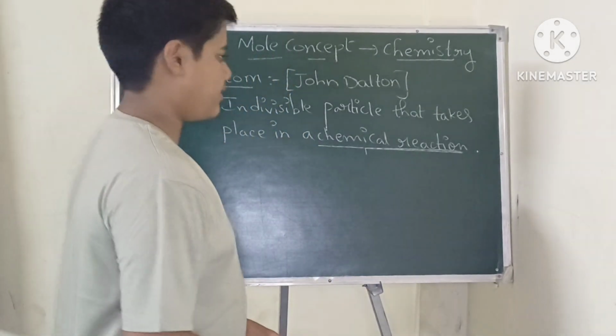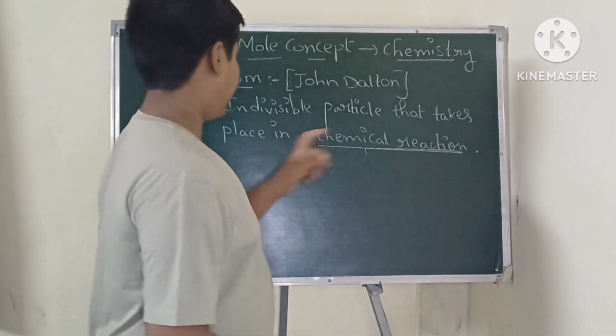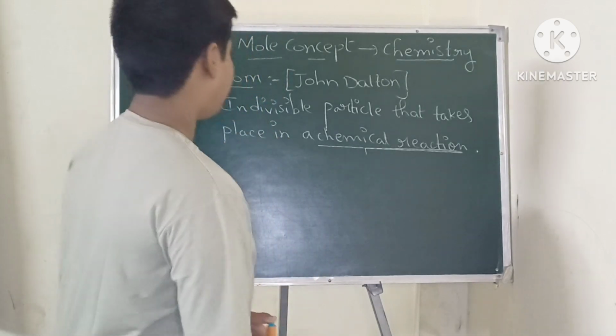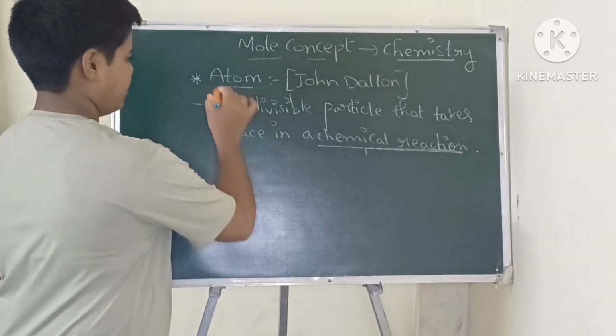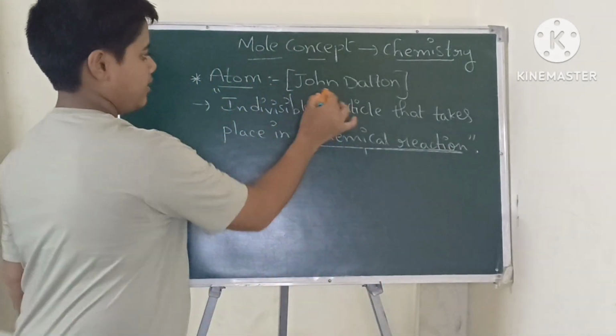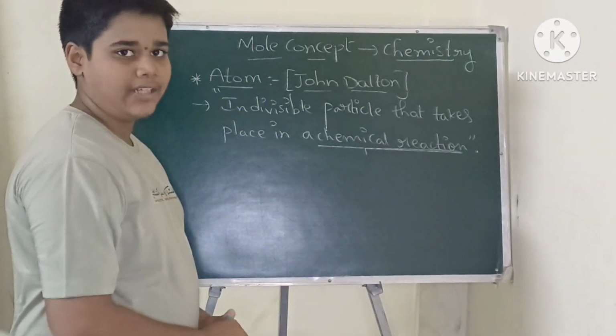So atom is an indivisible particle that takes place in a chemical reaction. This definition was given by John Dalton, who introduced the term atom.